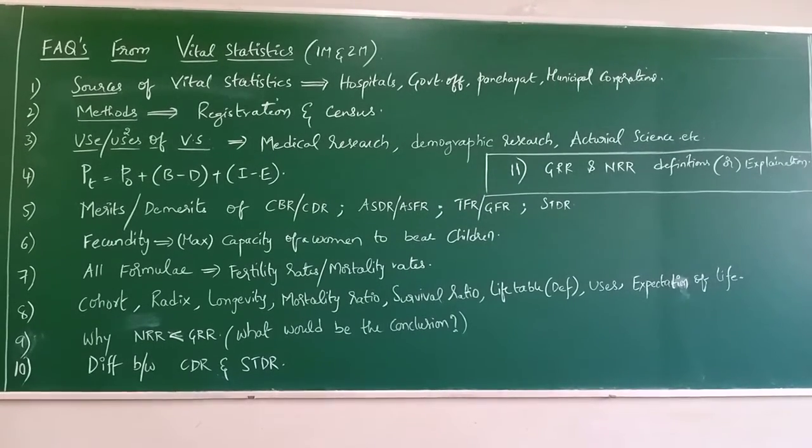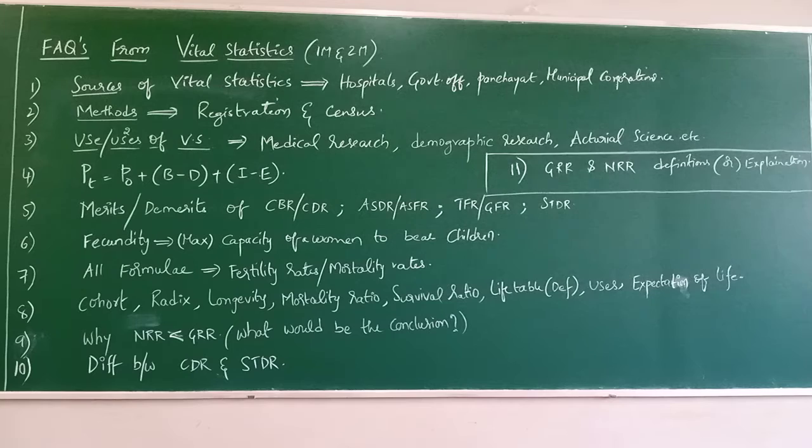Am I clear, guys? Now coming to the demerits of ASFR and ASDR, they are the same. ASDR cannot be used for comparing the death rate, and ASFR cannot be used for comparing the fertility rate of different populations.